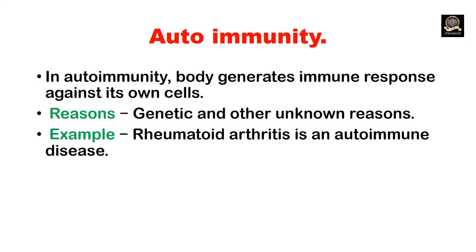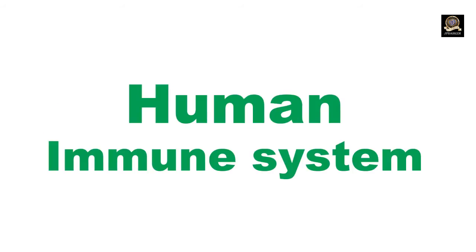In autoimmunity, the body generates an immune response against its own body cells. Reasons may be genetic and other unknown reasons. Examples of autoimmunity: rheumatoid arthritis. The immunity of our body is provided by a system called the immune system. So let us see the human immune system in a nutshell.